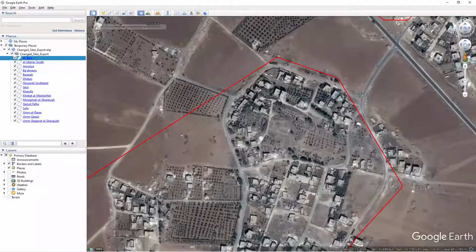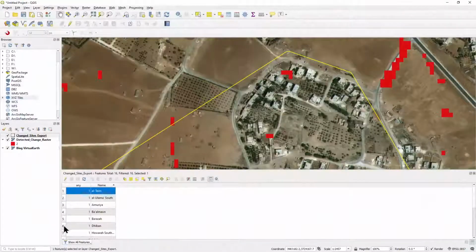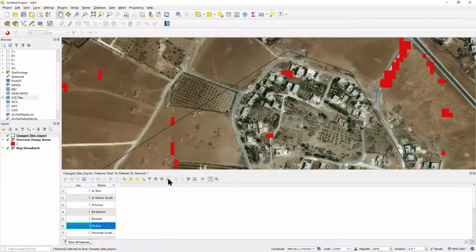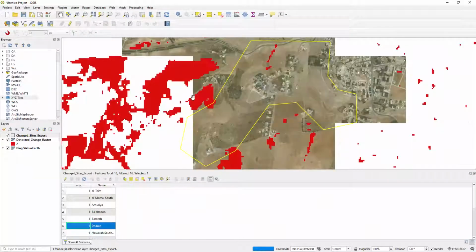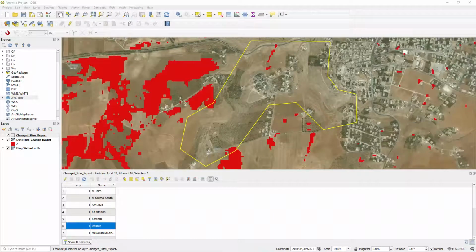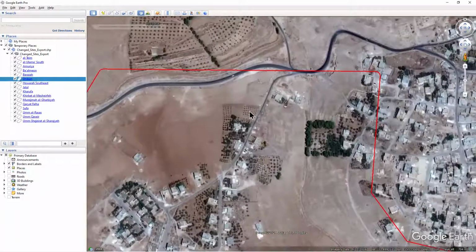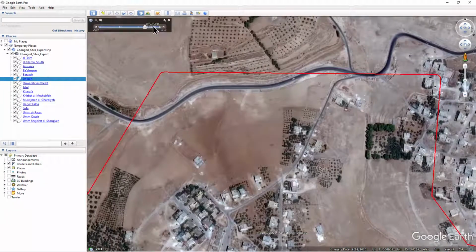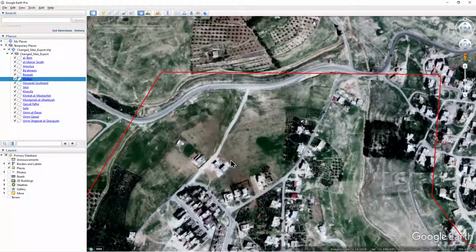We will now look at one more example. Zoom in to Diban by double-clicking on Google Earth and selecting and clicking Zoom to Selected on QGIS. You will notice that in the northern part of the site, a house was built and a road was put in or widened.